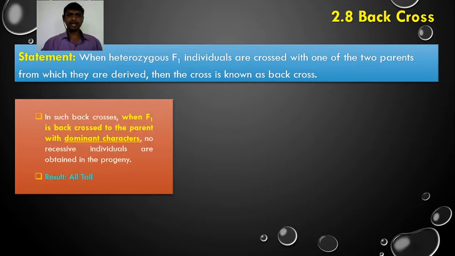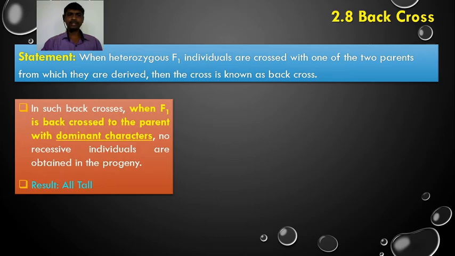In the back cross, when F1 is back crossed to the parent with dominant characters, no recessive individuals are obtained in the progeny. The result of such a back cross is that all the progeny formed in the F2 generation are tall.